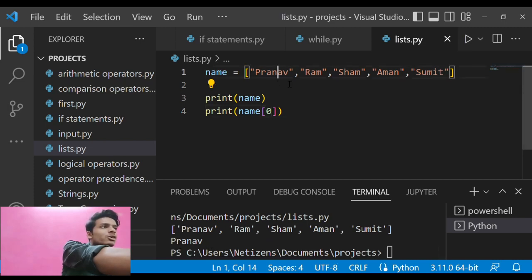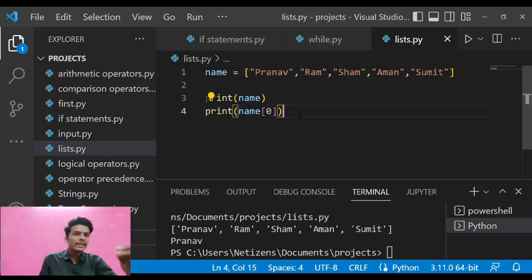Ram is at number 1, Sham at number 2, Aman at number 3 and Sumit at number 4, and respectively it goes on. In Python, and most programming languages, numbering starts from 0. Keep that in mind. That is also called indexing, which in the majority of cases starts from 0 only.